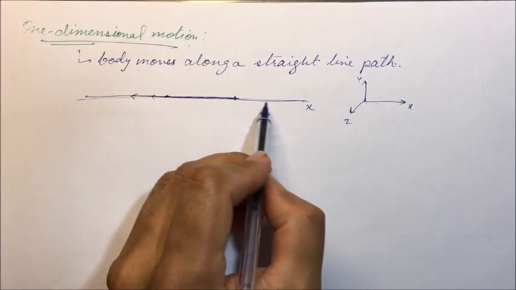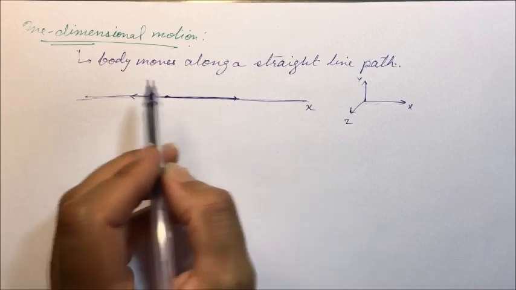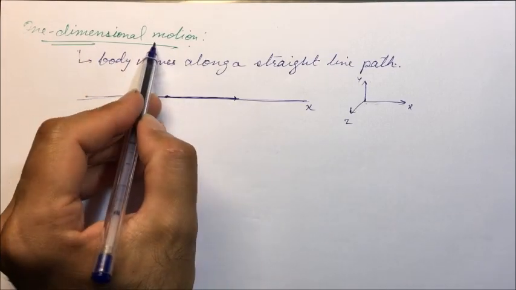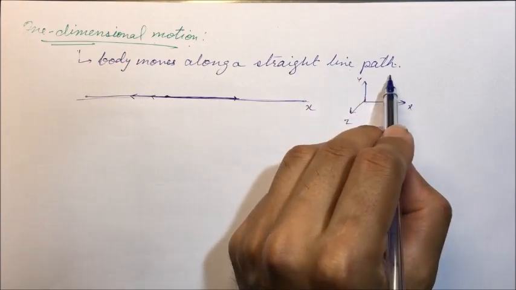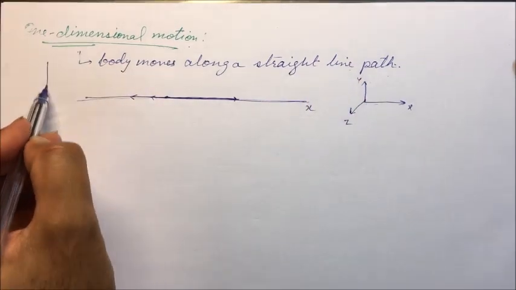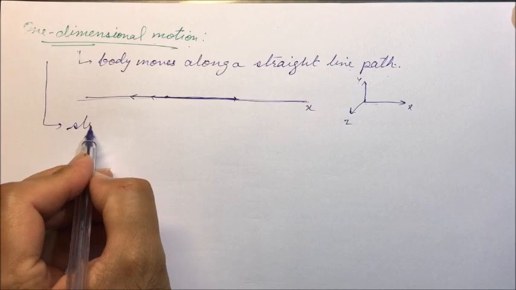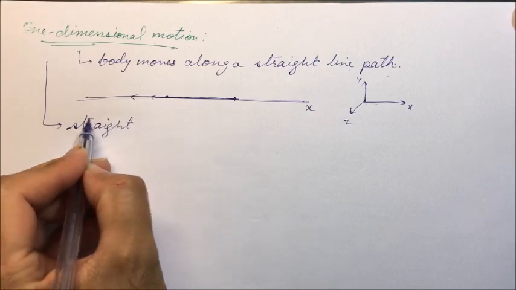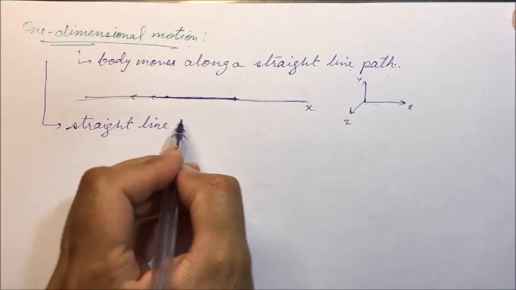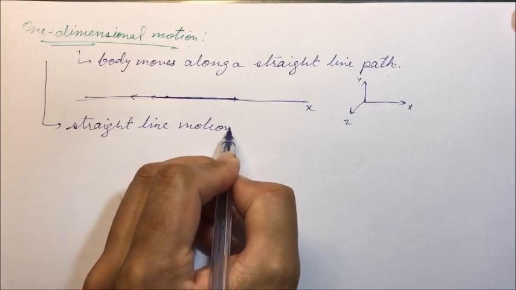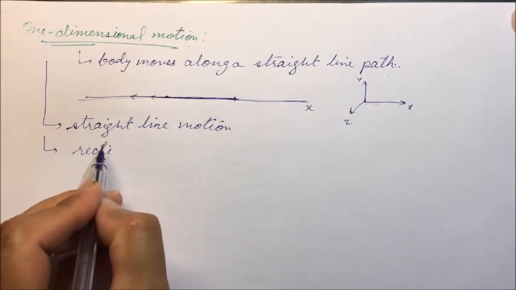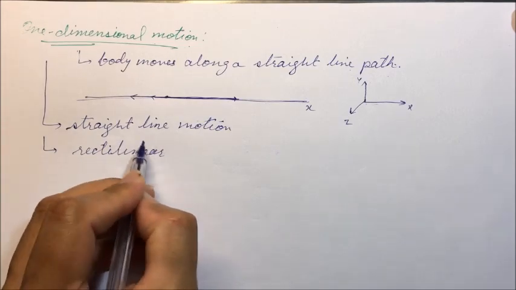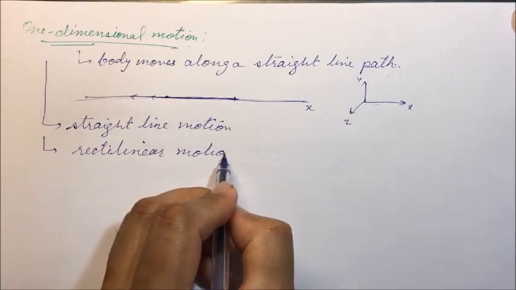If a body is moving along one dimension only, then we call the motion one dimensional motion, and it is a straight line motion. So it can be called straight line motion, or it can as well be called rectilinear motion.